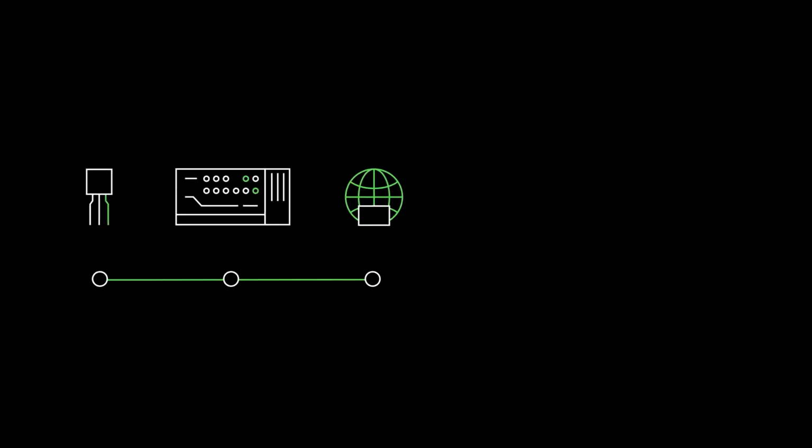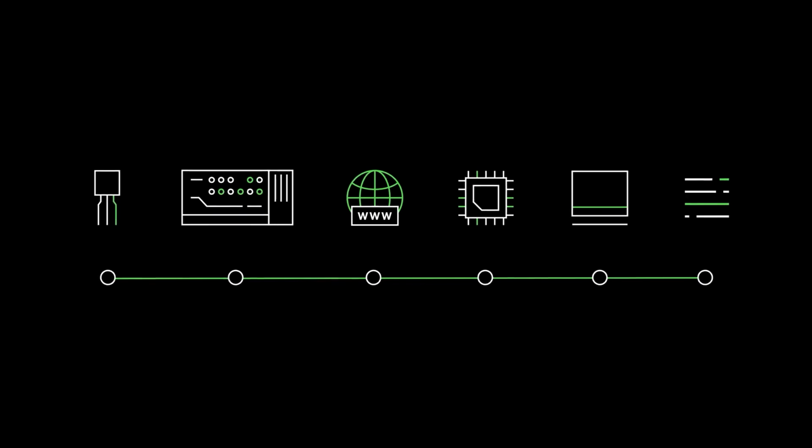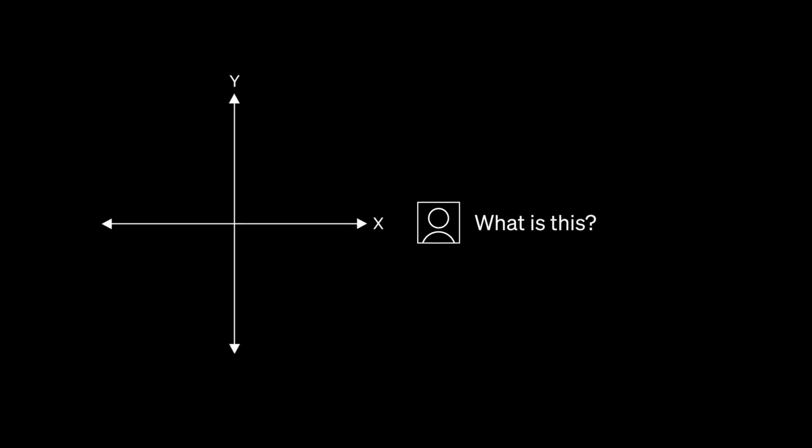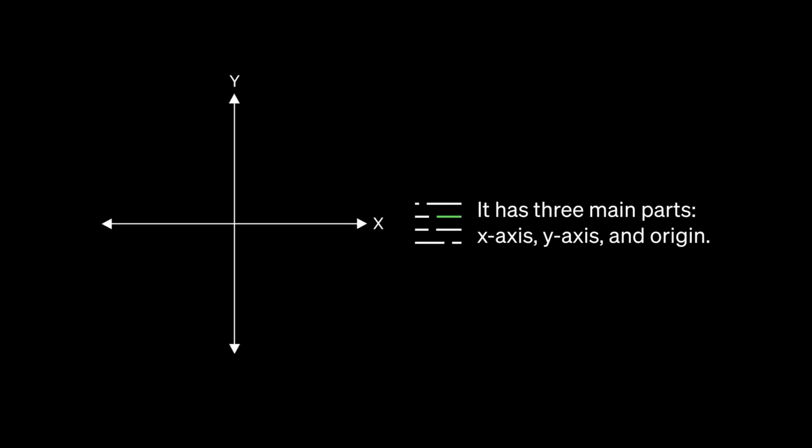Imagine conversing with a machine that responds to every inquiry with human-like clarity and context. That's the magic of ChatGPT, OpenAI's cutting-edge language model that has redefined the limits of natural language processing. So what is ChatGPT? ChatGPT is an AI language model created by OpenAI that is based on the GPT-3.5 architecture. It is intended to answer questions, do activities, and converse with humans in a natural and fluent manner.